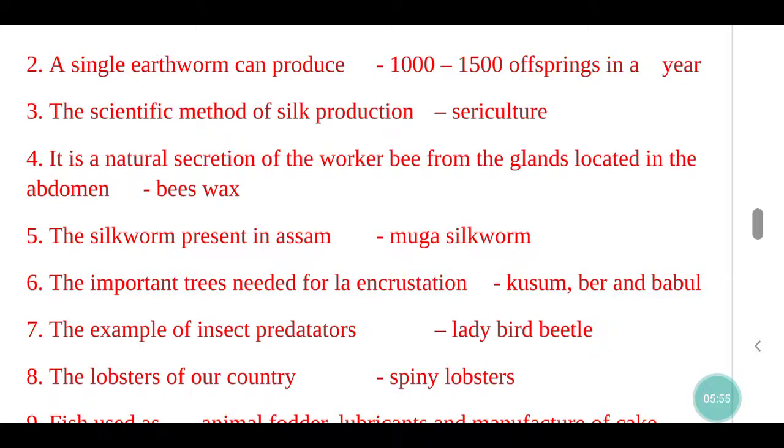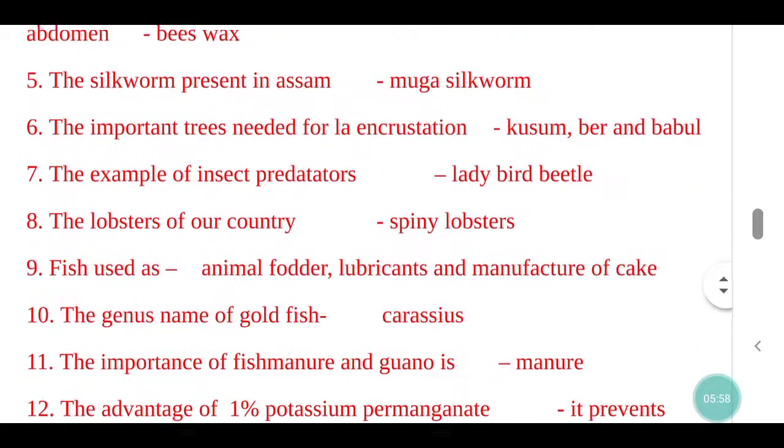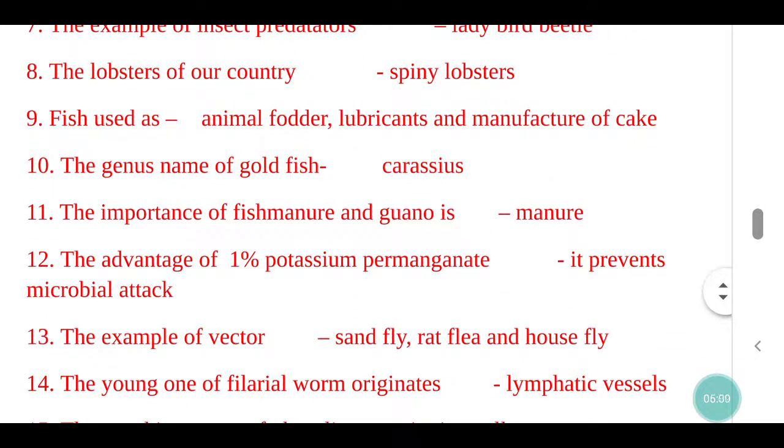The lobsters of our country, spiny lobsters. Fish used as animal fodder, lubricants and manufacture of cake. The genus name of goldfish, Carassius. The importance of fish manure and guano is manure. The advantage of 1% potassium permanganate.